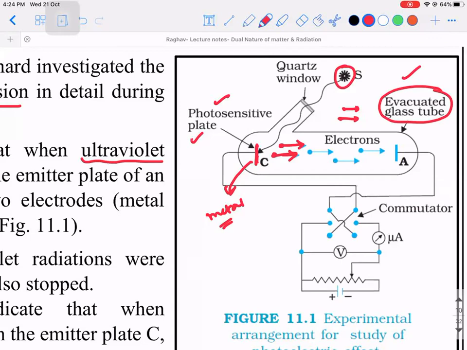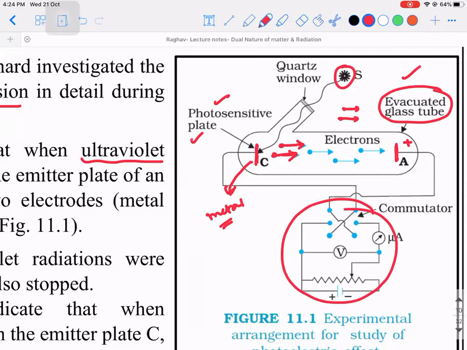Then we are placing an anode. Generally, see, here is the cathode, and we are placing an anode. The anode is going to be a positively charged plate. Why are we using an anode? We need to think about this, right? Let's first think of why we are using this, then we'll see what the setup is. This part of the circuit you need not worry about. As of now, let's think only about the glass tube and light source.